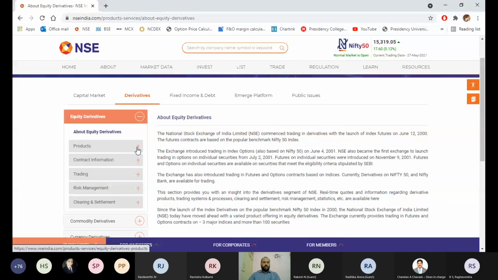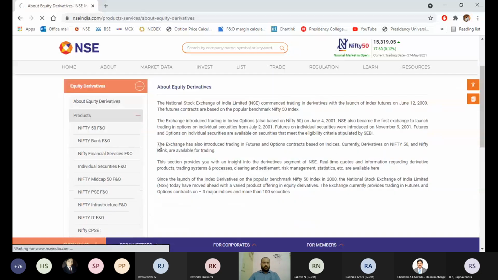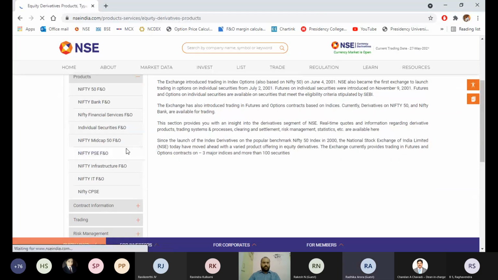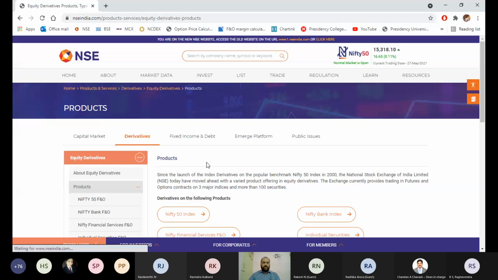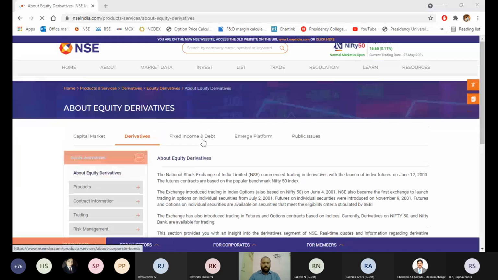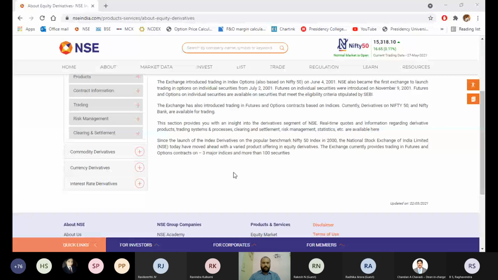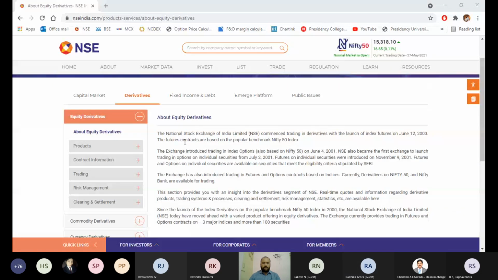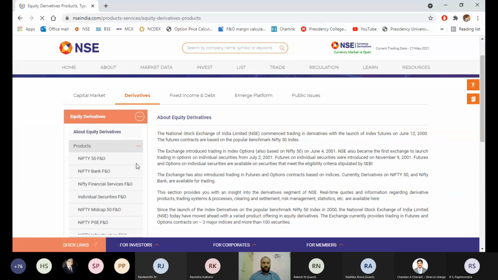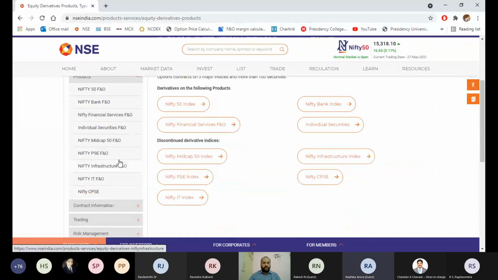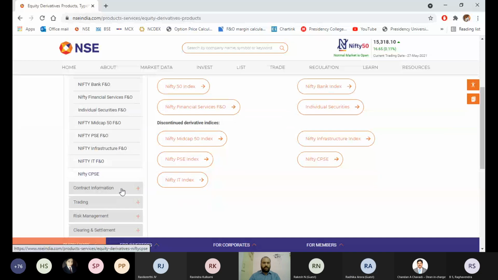So we have products here. You can click on products. These are the different products. If you want to understand which are the products available for derivatives, you can click on about equity derivatives here. In the about equity derivatives, you can see what exactly is the derivative, all those things are given. Now, which are the products available? It is mentioned here, Nifty, and which are the other indexes which are available. Along with that, we have